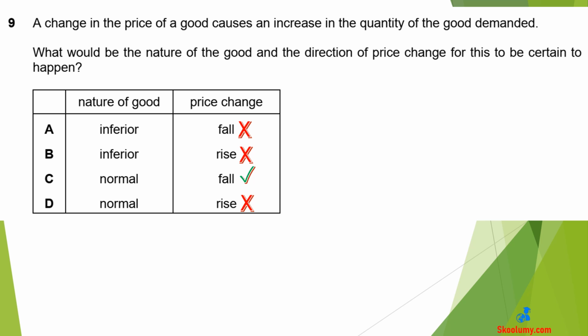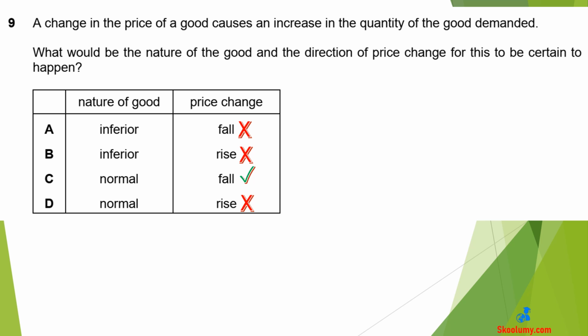Overall, both the substitution and income effects would add up to increase the quantity of a normal good demanded as a result of a price fall. This is why C is correct. The other type of good is inferior good. For most inferior goods, the normal law of demand is applicable. A fall in price would increase the quantity bought, but there is a special type of inferior good known as Giffen good. This does not obey the law of demand.